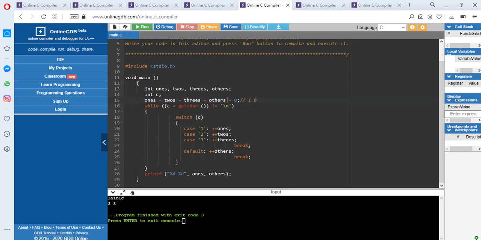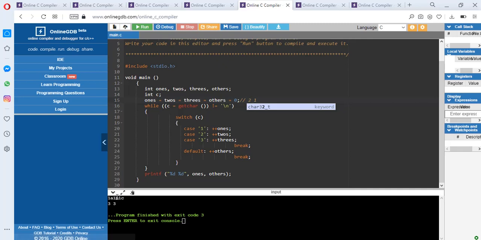This default case doesn't match 1, 2, 3, so the default is executed. Now the value of others is 1. Now when 1 comes again, what happens? The plus plus 1, plus plus 2 and plus plus 3 get executed. So the value of all 3 is 2 now. Okay, all 3 is 2 now.